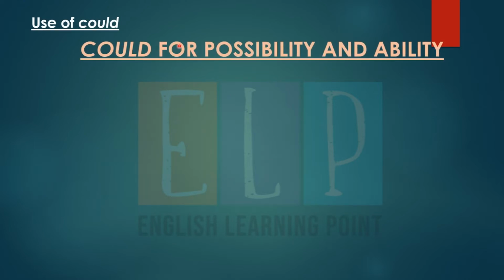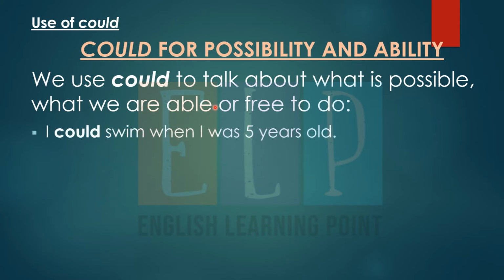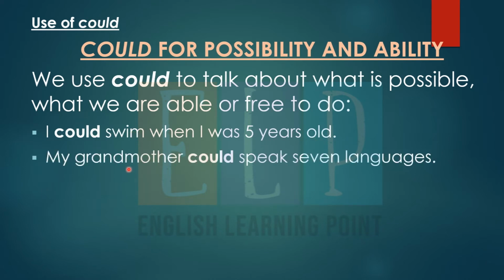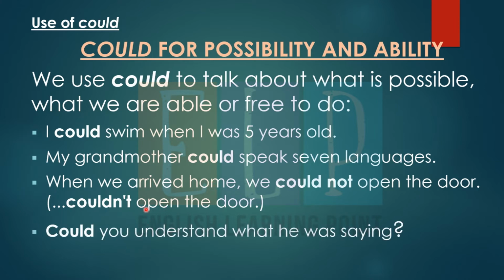We can use could for possibility as well as for ability. We can use could to talk about what is possible and what we are able or free to do. I could swim when I was 5 years old. My grandmother could speak 7 languages. When we arrived home, we could not open the door, or couldn't open the door. Could you understand what he was saying? So you can see that with all of these 4 sentences, we use could for possibility as well as for abilities.